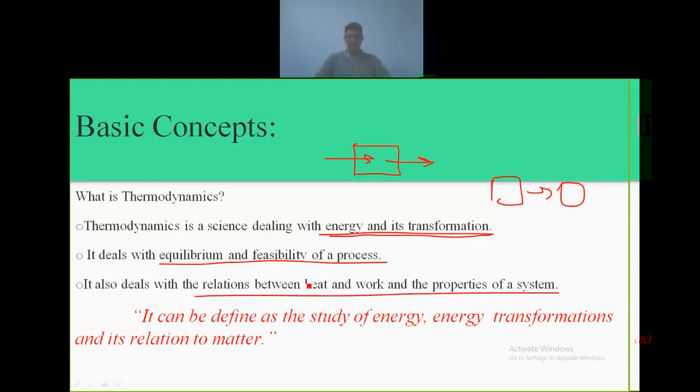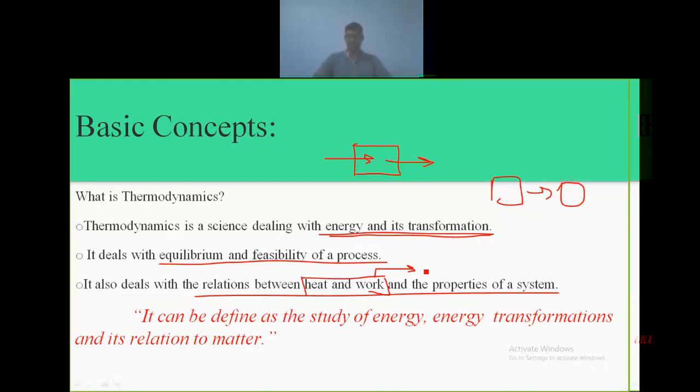Means heat and work are also forms of energy. Both heat and work are energy. If we compare heat and work, the difference is that work is useful work, which is used to carry out some form of task.